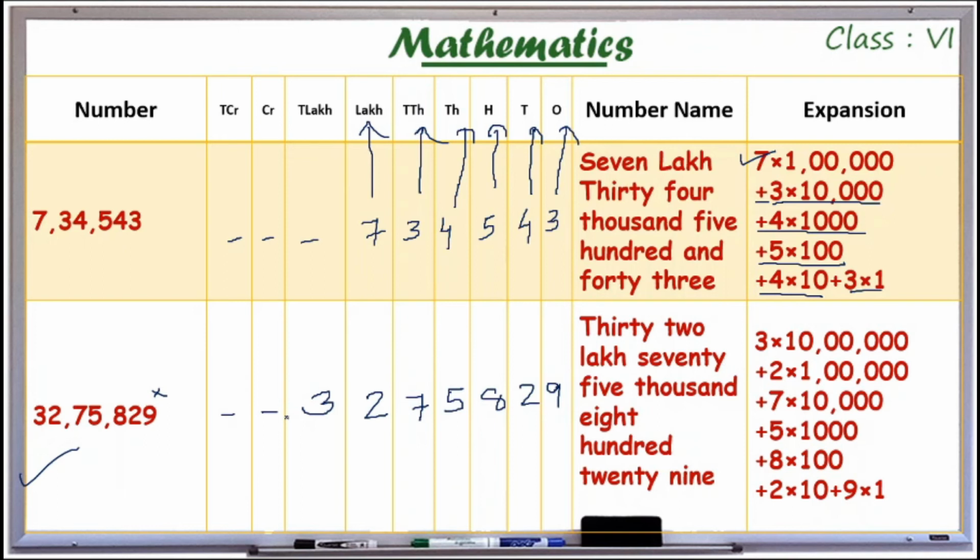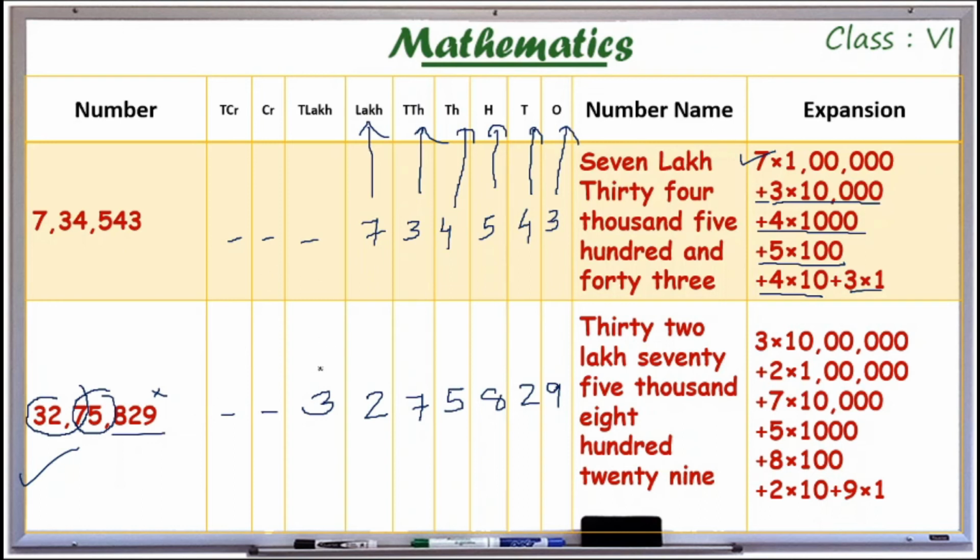Now read that number. Using commas you can read 32 lakh 75,829. So now we have to find the expansion of this number.